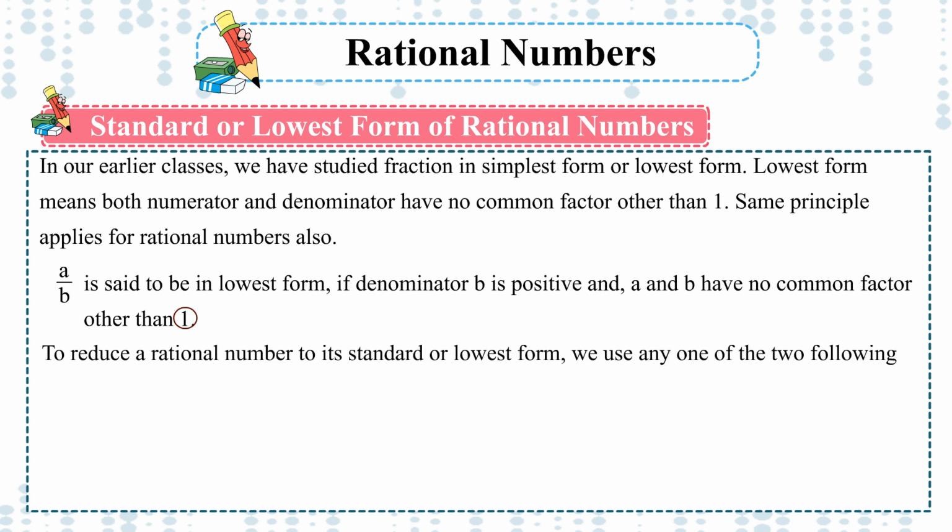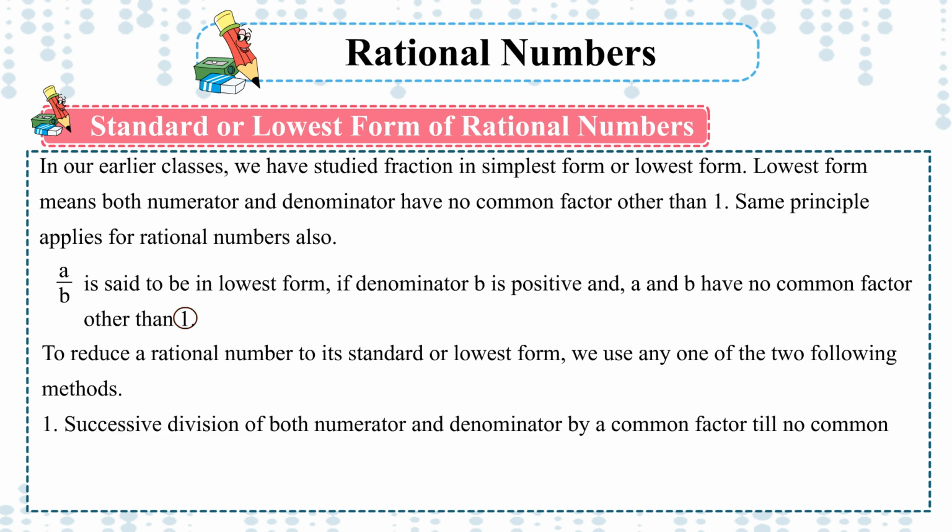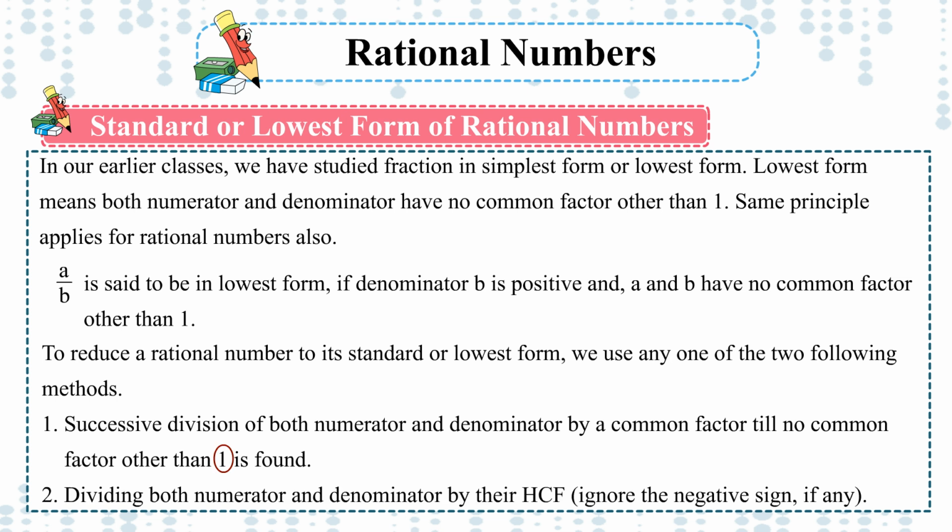To reduce a rational number to its standard or lowest form, we use any one of the two following methods. 1. Successive division of both numerator and denominator by a common factor till no common factor other than 1 is found. 2. Dividing both numerator and denominator by their HCF. Ignore the negative sign, if any.